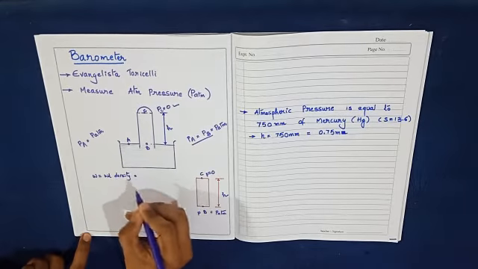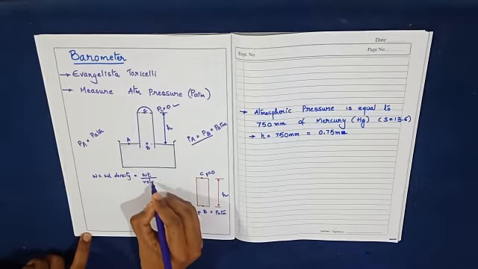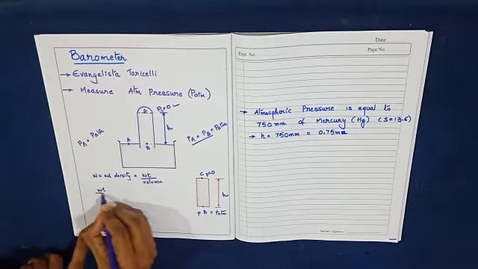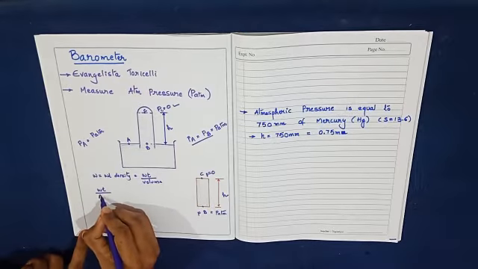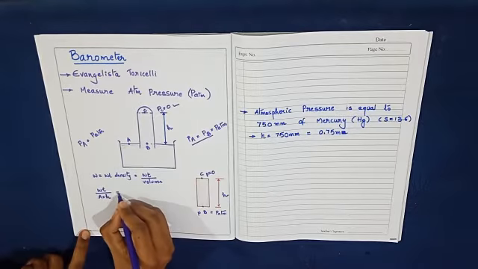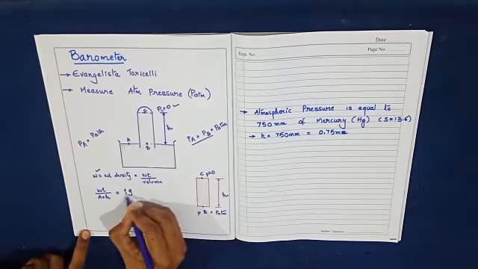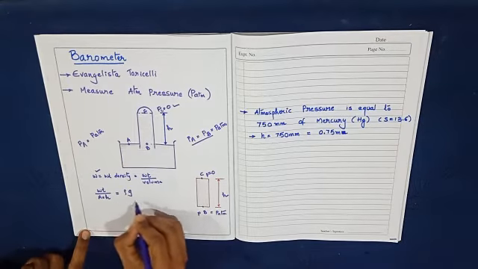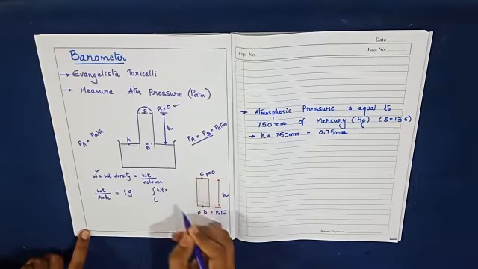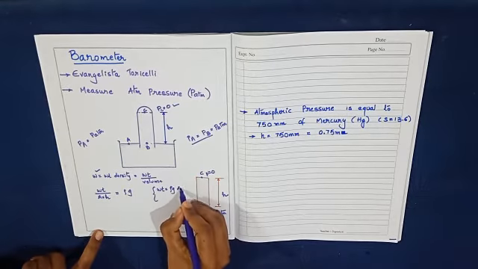So this will be equal to the weight of the fluid divided by the volume. So I will write that as weight divided by volume, where volume is area times height, which I am going to take as H. This will be equal to W, that is weight density, which we will take as rho into G. So weight will be equal to rho G A into H. The weight of the fluid which is within the tube will be rho G A into H.